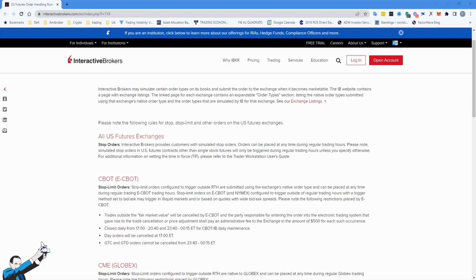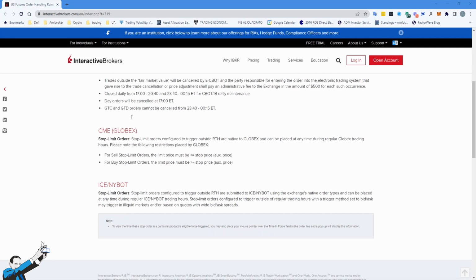In order to place our orders on the exchange, it's necessary to use stop limit orders that have the feature of being able to be triggered outside the regular trading hours. Now you can see that the stop limit orders, in this case on the CME market, will be sent to the exchange using the Globex native type orders. The same goes for ICE. Also in this case, using stop limit orders that can be triggered outside the regular trading hours, native type orders will be used. So this means that the orders will stay on the exchange.